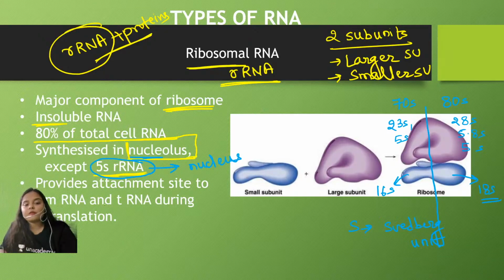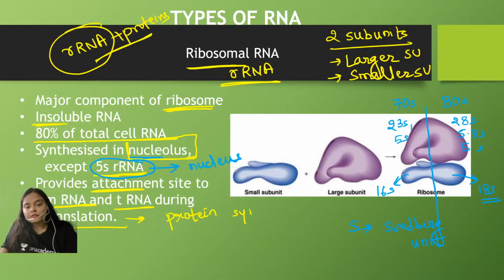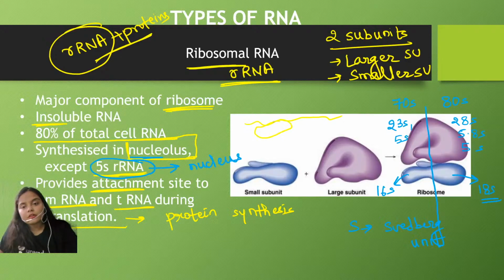They are also involved in providing the attachment site to the mRNA and tRNA during the process of translation. That means during the process of protein synthesis. Okay. During the process of protein synthesis, what happens? First of all, mRNA molecules attach to the smaller subunit of the ribosome. So that means it is providing an attachment site to the mRNA molecule. Then the tRNA molecules also attach to the ribosomal unit.